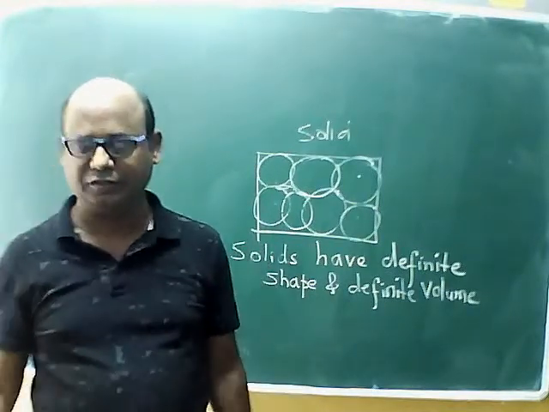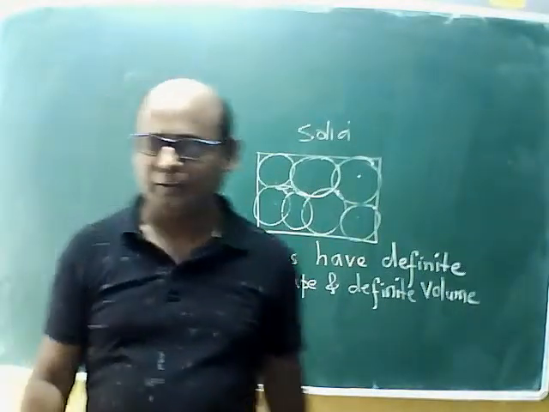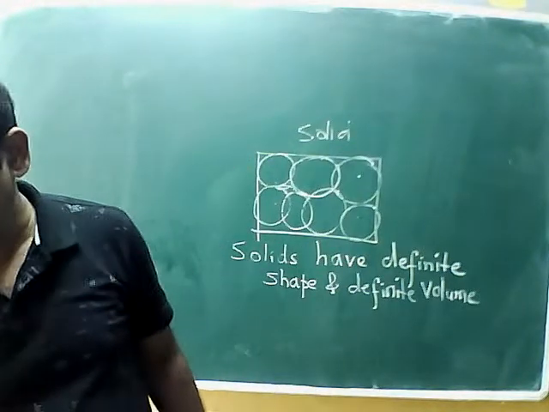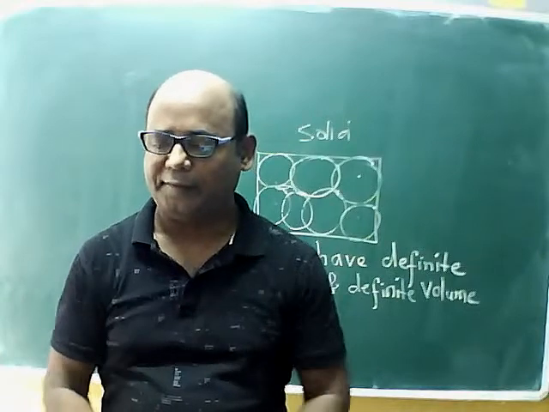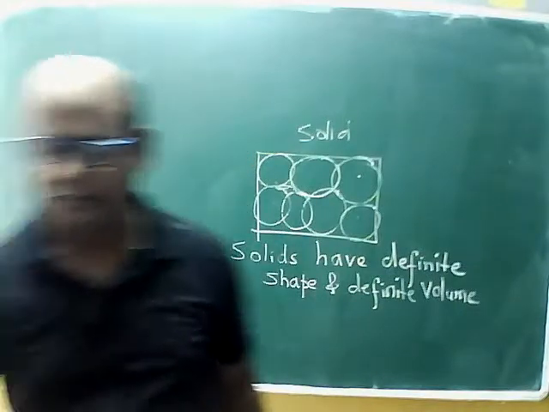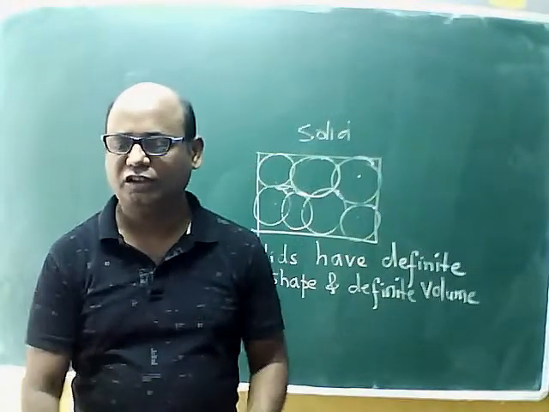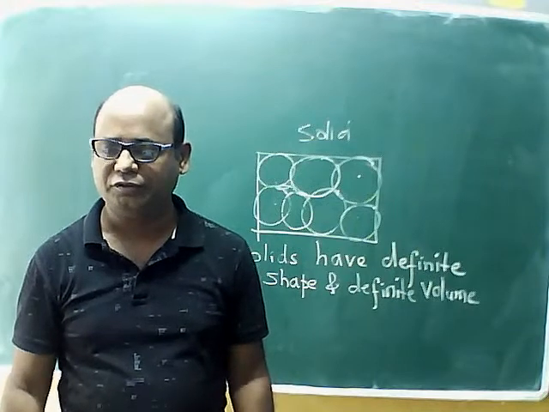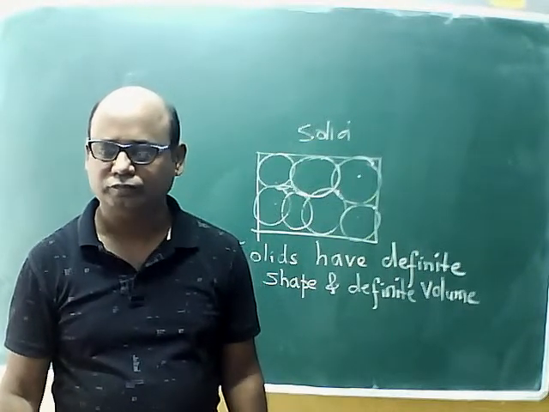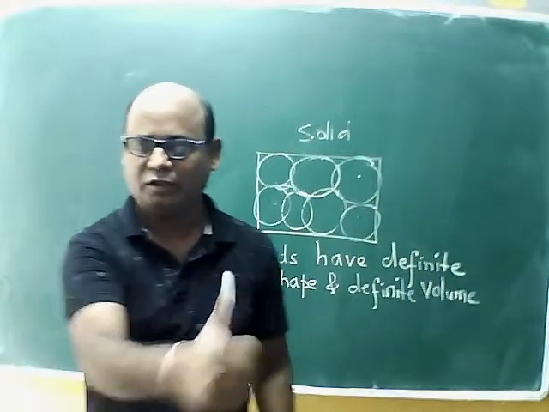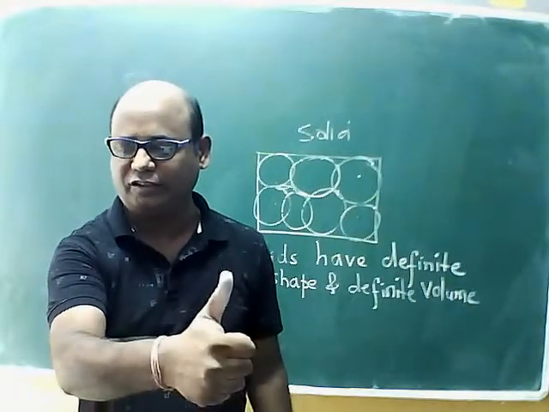This is the reason. But in case of liquid, give me some example of liquid. Yes. Mulchandani gave very correct answer. Water.